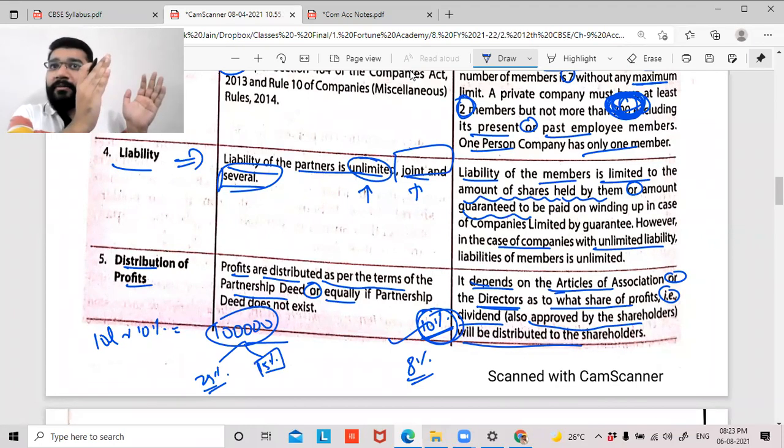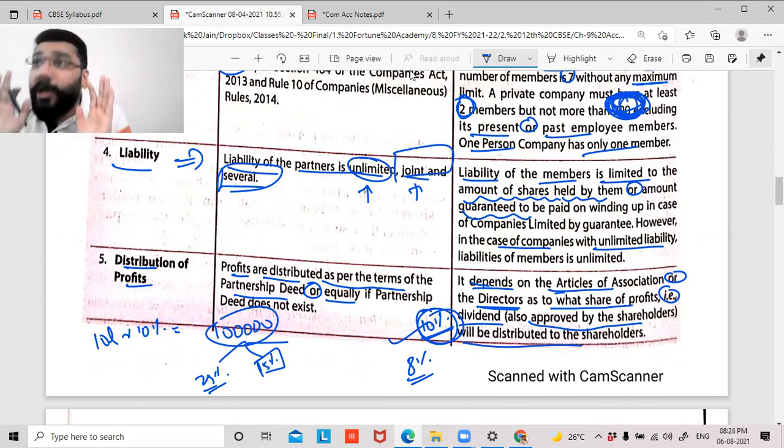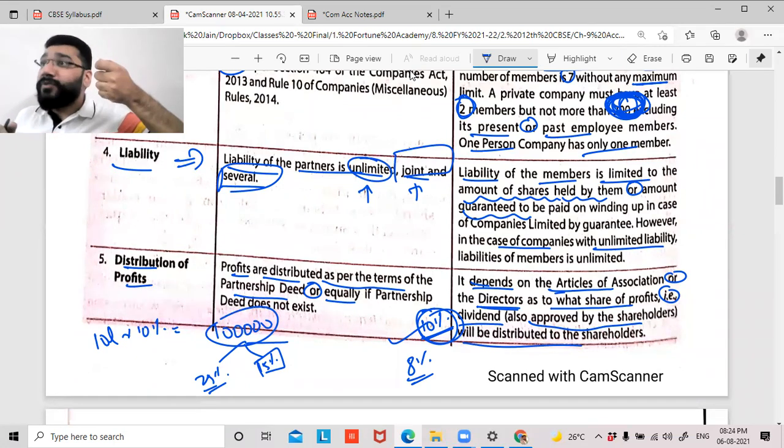So from the total profit, they will first derive the percentage of profit, how much is to be distributed. Once you finalize that amount, depending on the percentage of shareholding you have, the profits will be distributed.